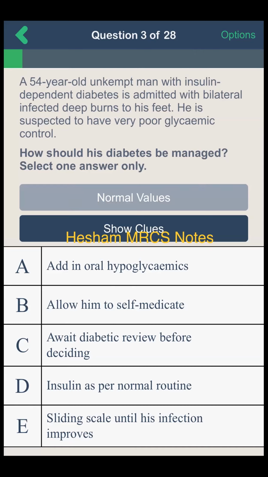Okay, that's right. Sliding scale until the infection is controlled, but you should know how to manage a diabetic patient pre-op.